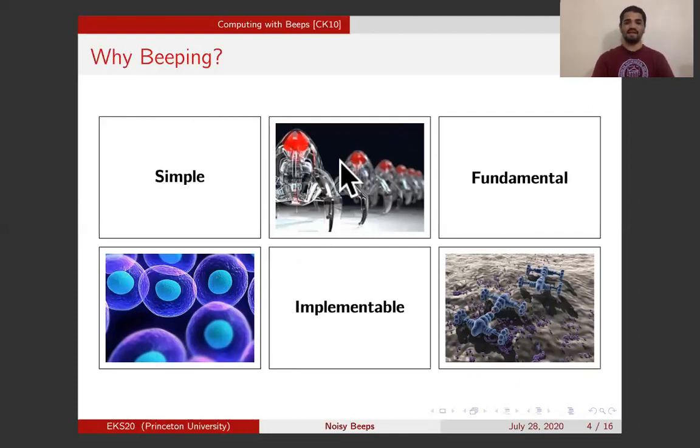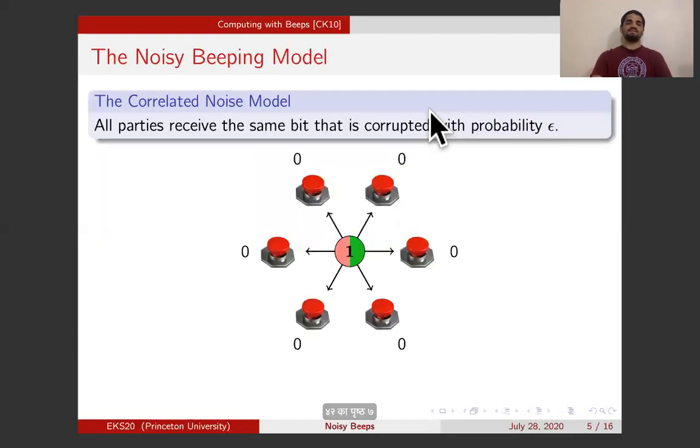In the robot case, there may be wireless signals that are present due to the background noise, or there may be sometimes signals that are lost because the party was lost or its transmitter was broken. And both of these cases try to capture that in every natural phenomenon of interest, there's always room for noise, but it's not the case for our beeping model.